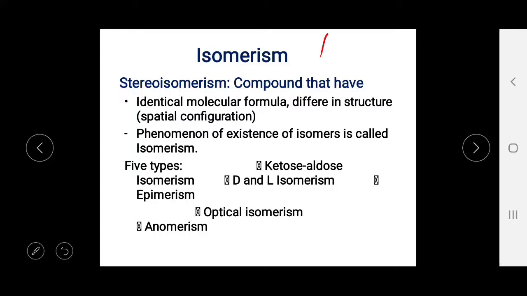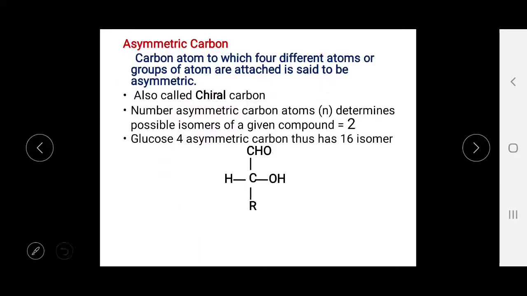और ये जो isomerism है वो depend on the asymmetric carbon. Now ये asymmetric carbon क्या है? So it is the carbon atom to which 4 different atom groups are attached. It is called the asymmetric carbon, and another name is the chiral carbon. Now here the number of asymmetric carbon atoms determines the possible isomers of the given compound. अब उसको अपन क्या करेंगे, 2^n, जितने भी asymmetric carbon होंगे उतना ऊपर अपन n की जगह पे लिखेंगे.